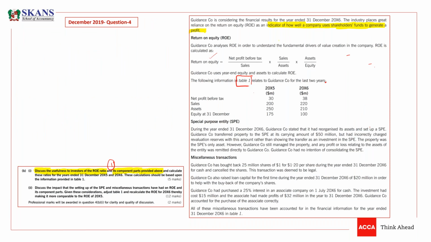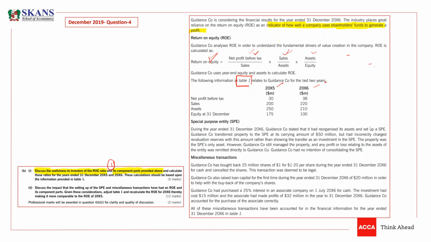This is table 1. So simply you need to calculate these ratios 1, 2, and 3. These ratios, and obviously return on equity for 2000x5 and 2000x6. Very simple, no problem at all. So I just want you guys to calculate x5 and x6 ratios quickly.